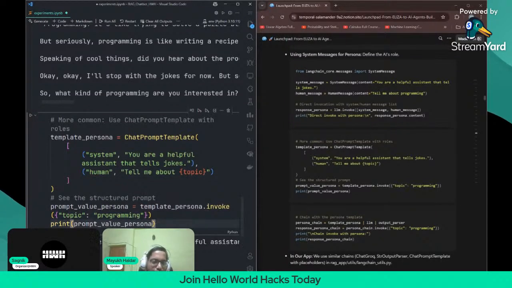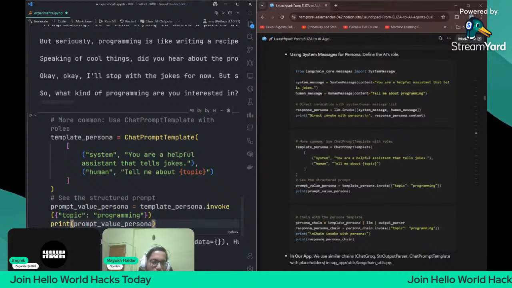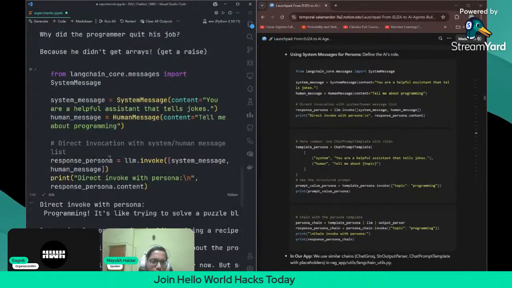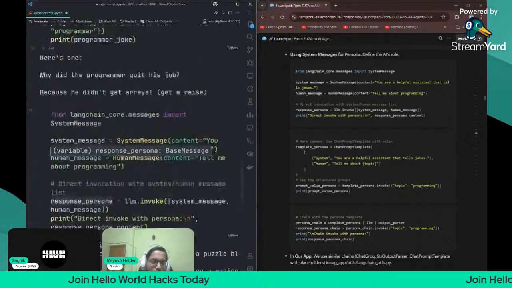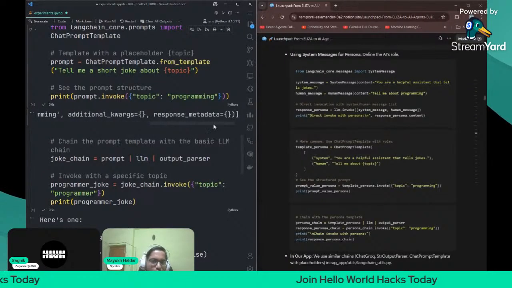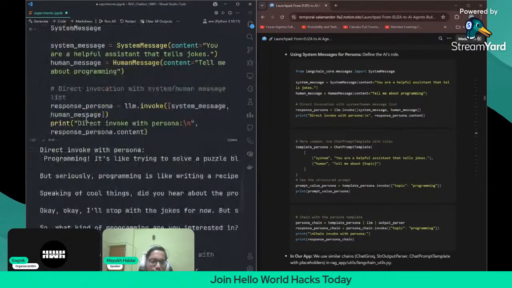What is this? The messages are: system message, you are a helpful assistant that tells jokes, and this is the system message, and the human message will be tell me about programming. Okay, now you got it. Same thing only. Here also we got the same thing. Just wait. Yeah, human message, system message. Here also we're getting the same thing, human message, system message.